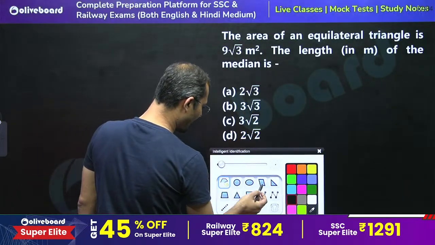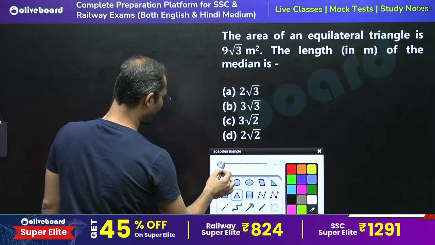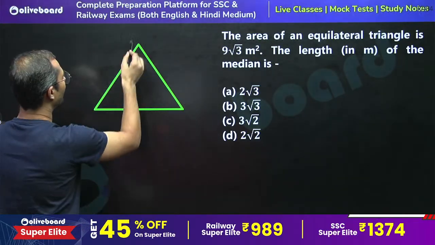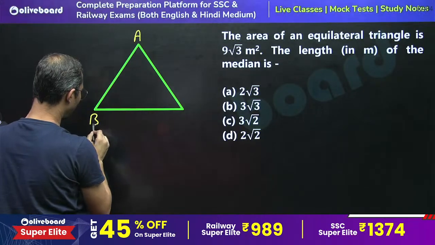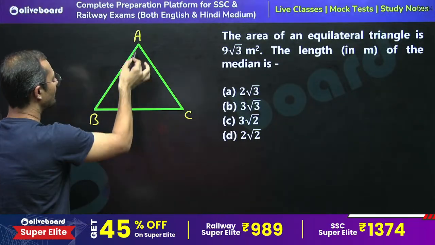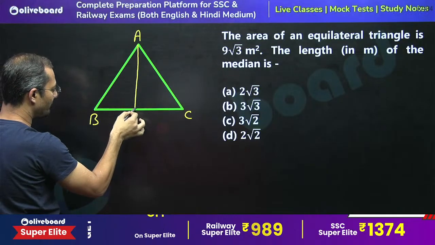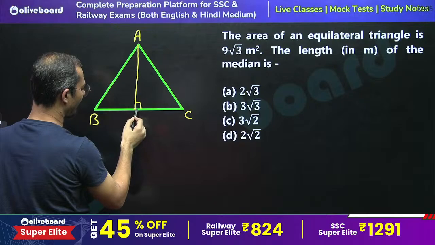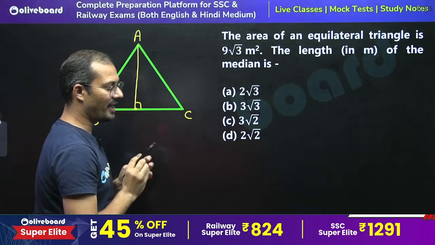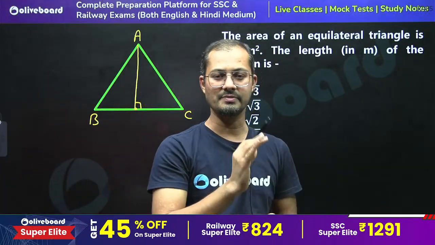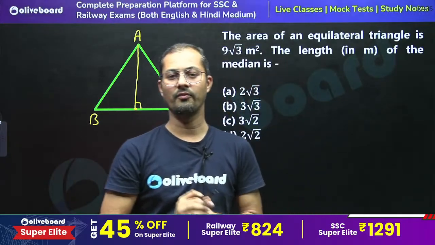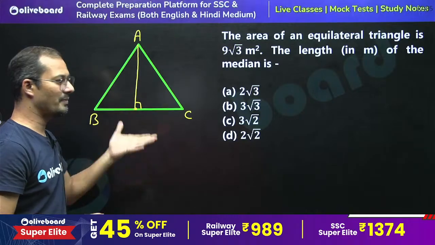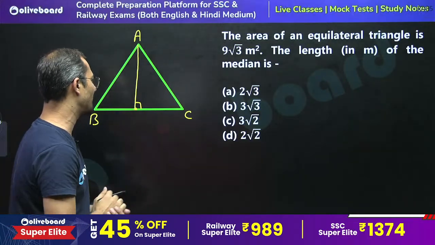See, we have an equilateral triangle. I hope everyone knows this. In an equilateral triangle, all sides are equal, right? And the median, perpendicular and angle bisector are all the same. From any vertex we draw, whether it is median, perpendicular or angle bisector, everything is represented by a single line.